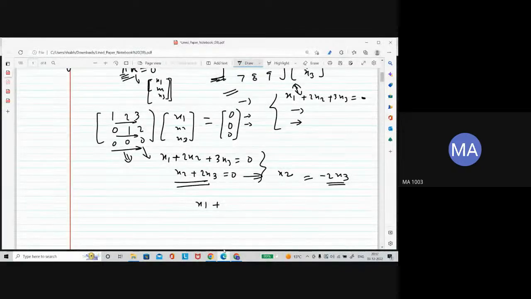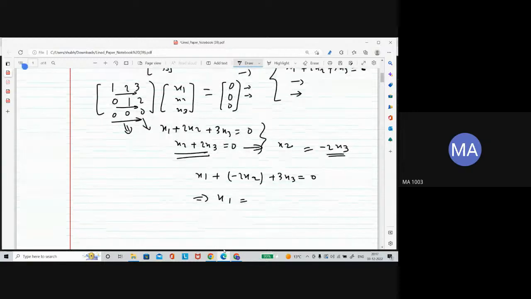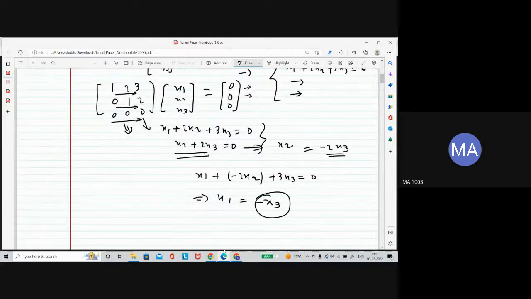X2 would be changed as minus 2x2 and 3x3 equal to 0. So x1 is going to be minus x3, I think. So x1 can be written as some function of x3. Actually x1 is dependent on x3. X3 works as an independent variable.